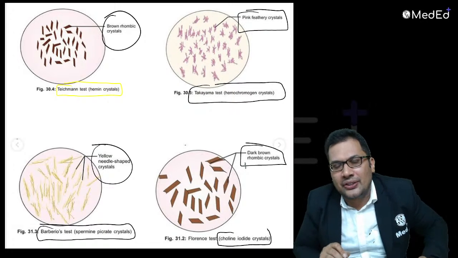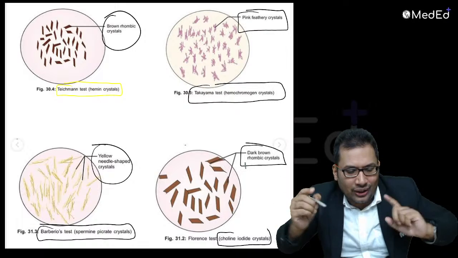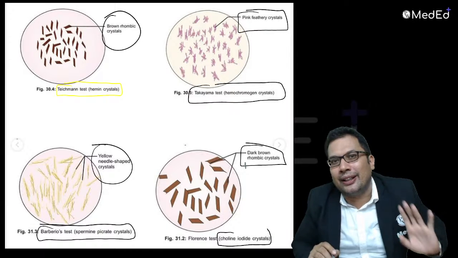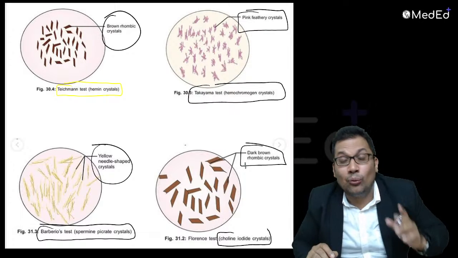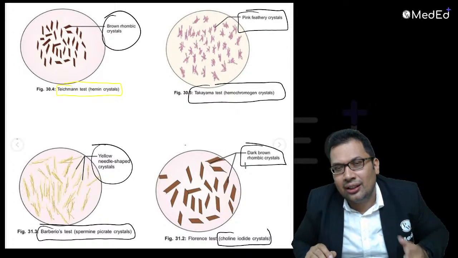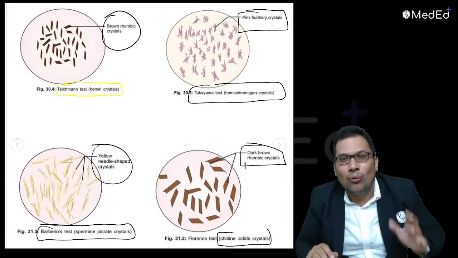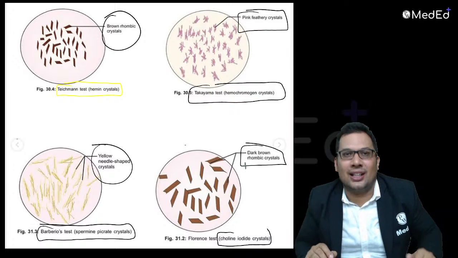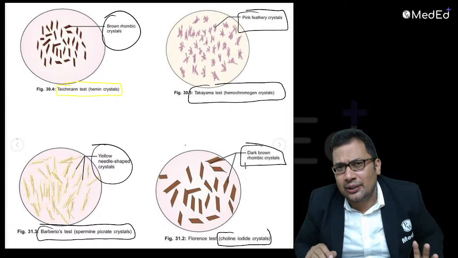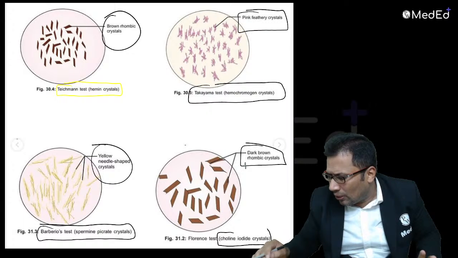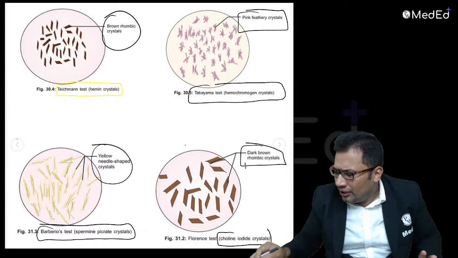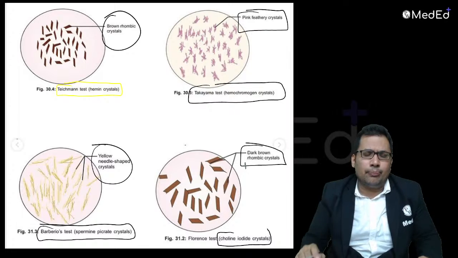A question can be asked: what is the principle of the Barberio test? Your answer should be spermine picrate crystals. Florence test, choline iodide crystals. What are the confirmatory tests for blood stain? Takayama and Teichmann tests. What are the confirmatory tests for seminal stain? All these are frequently asked. The answers are rhomboid crystals and picric acid, so picric is the Barberio test.